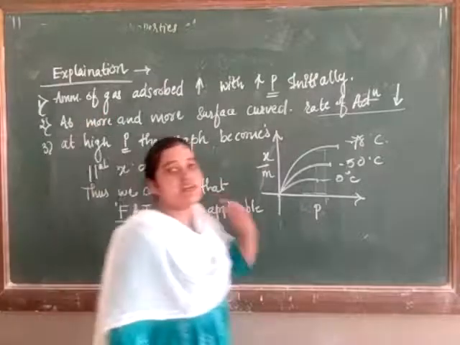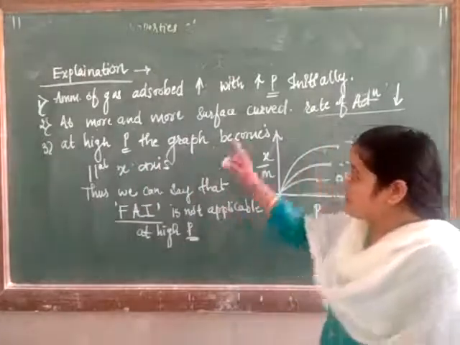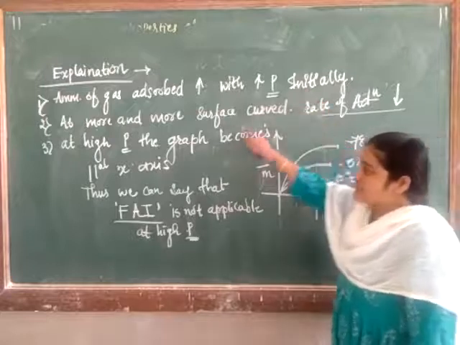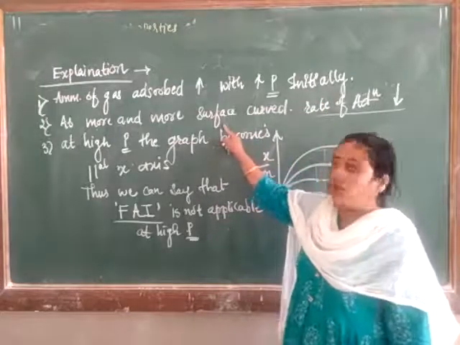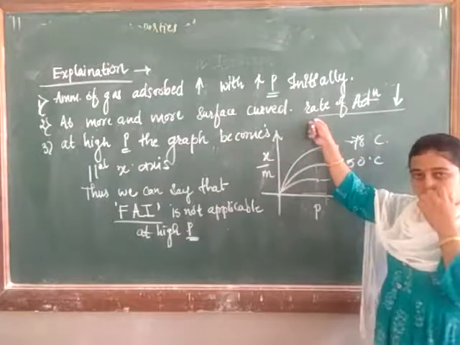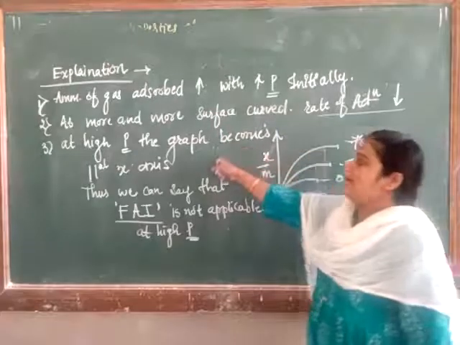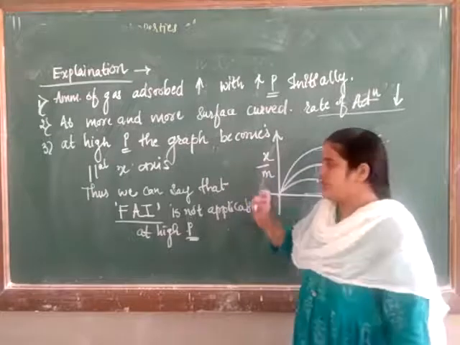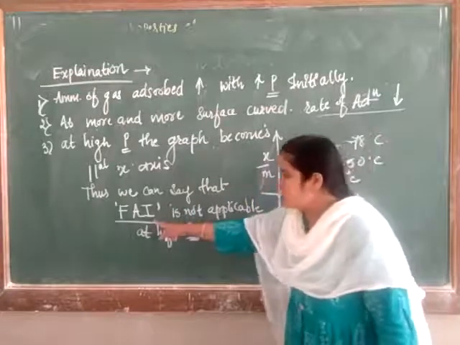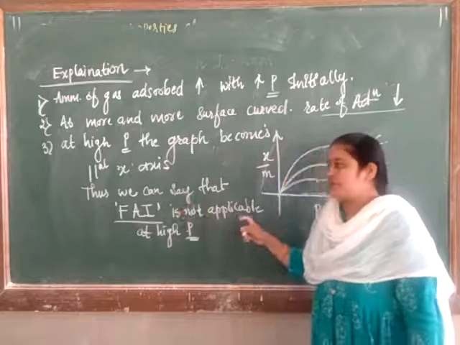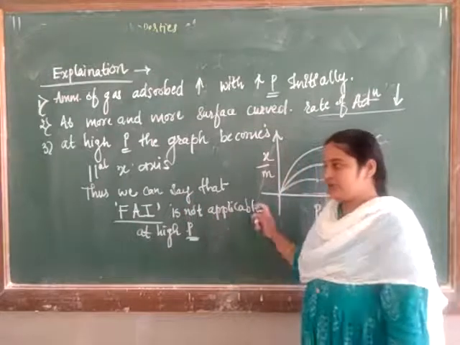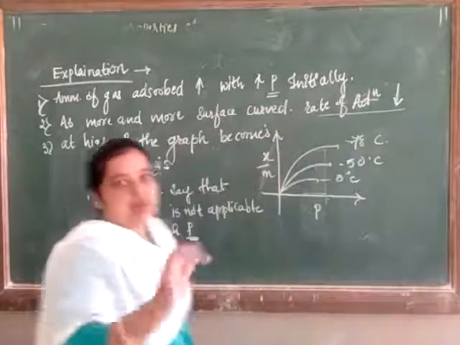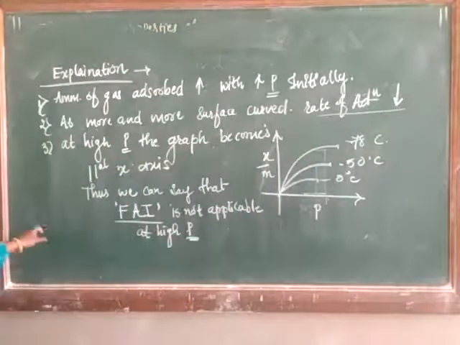What is the first explanation we are dealing with over here? First point, the amount of gas adsorbed increases with increasing pressure initially. Next, as more and more surface area is covered, the rate of adsorption goes on decreasing. At high pressure the graph becomes parallel to the x-axis. So we can conclude that Freundlich adsorption isotherm is not applicable at high pressure. It is applicable only at moderate pressure, not at all at high pressure, isn't it?